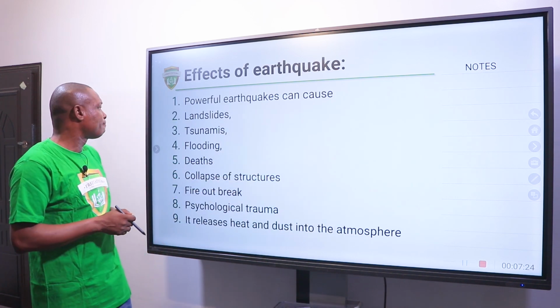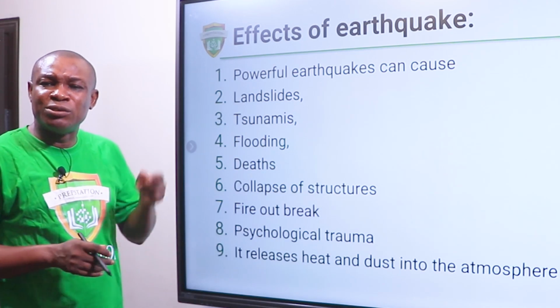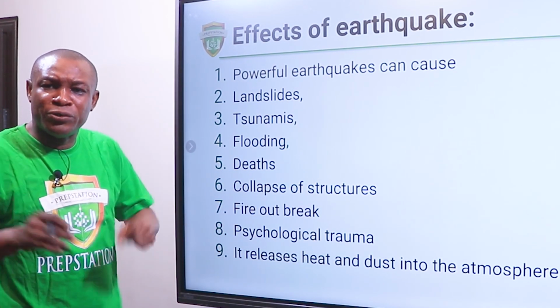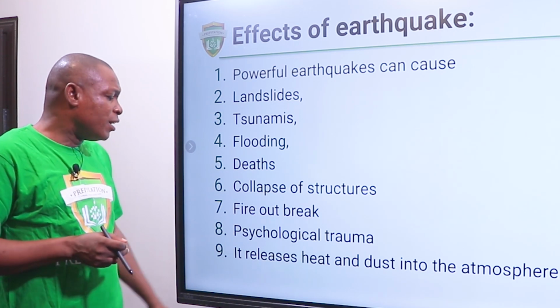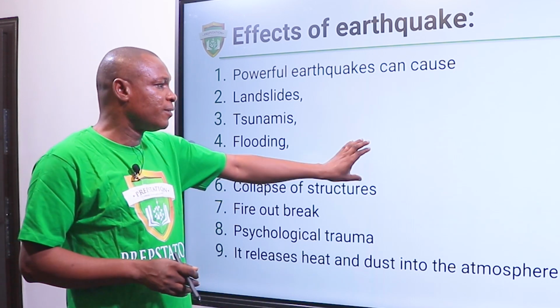Effects of earthquake. Powerful earthquake can cause landslides, tsunamis when they hit the floor of the ocean, flooding. Of course, as the tsunamis come, they will cause flooding. Death, collapse of structures, fire outbreak, psychological trauma. When it happens, if you are within that vicinity, you'll be psychologically traumatized. It will take quite some time before you regain yourself. And it will also result in the release of heat and dust into the atmosphere.